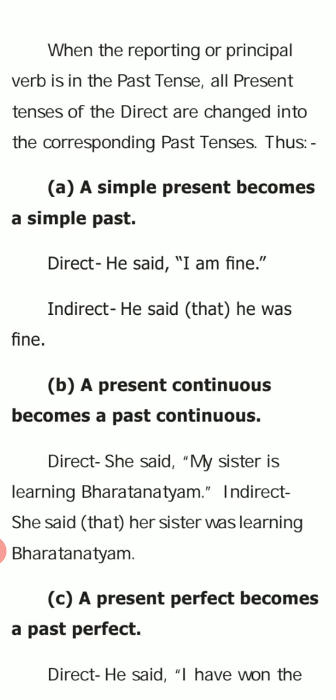Present continuous becomes past continuous. Example: she said, my sister is learning Bharatanatyam. She said, then conjunction that, then my sister will change into her sister. Is learning will change into was learning Bharatanatyam. Okay, here present continuous becomes past continuous. My sister is learning becomes was learning.